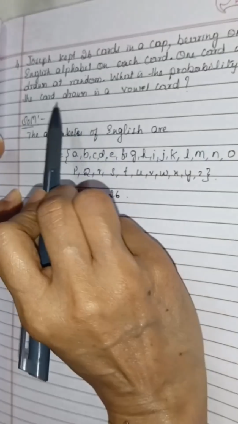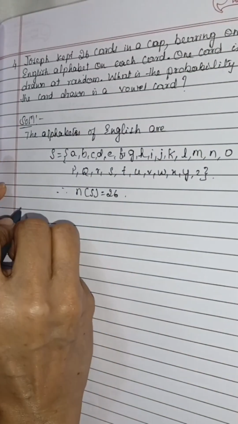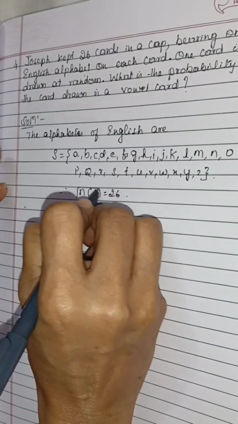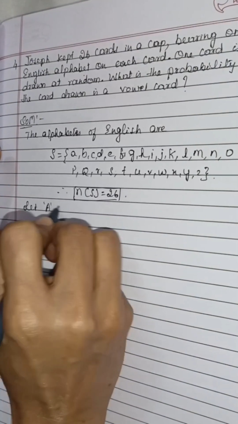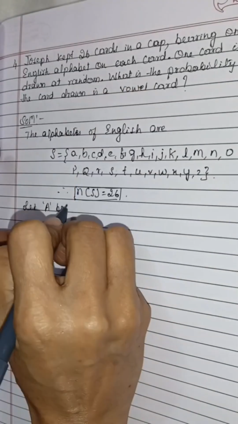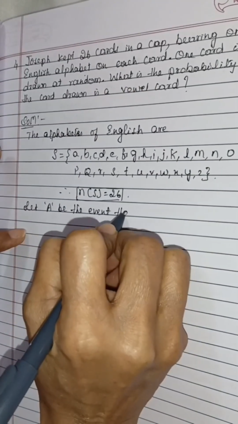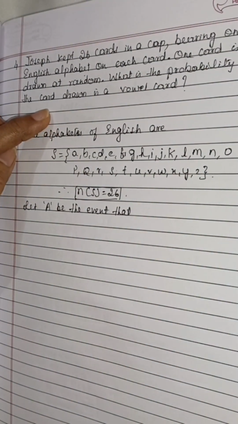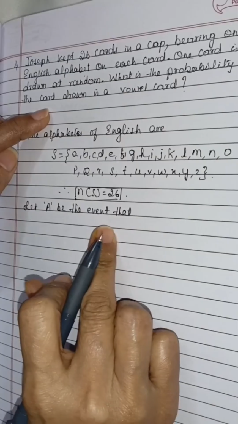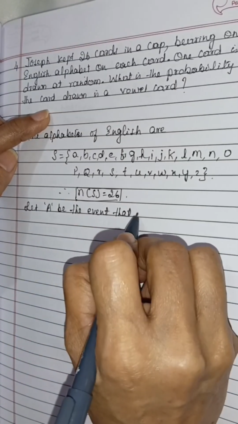Now the question is, what is the probability that the card drawn is a vowel card? N of S is 26. Let A be the event that the card is a vowel card.